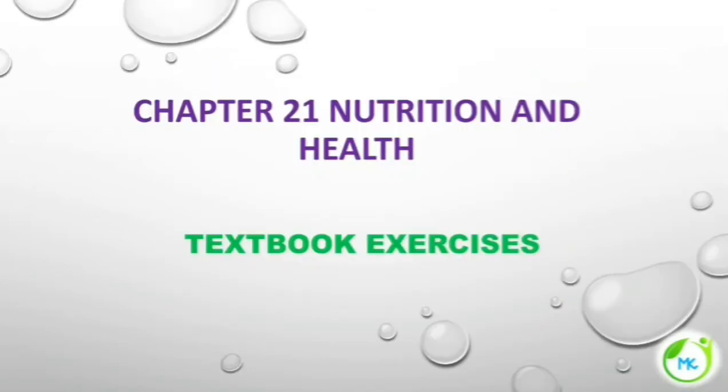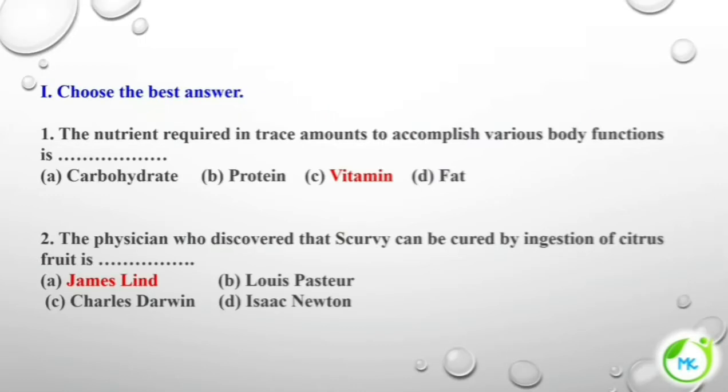In this class, we are going to see chapter 21 Nutrition and Health. It's textbook exercises. First, choose the best answer. The nutrient required in trace amounts to accomplish various body functions is... trace means very small amount. So, which nutrient is required in small amount for various body function?